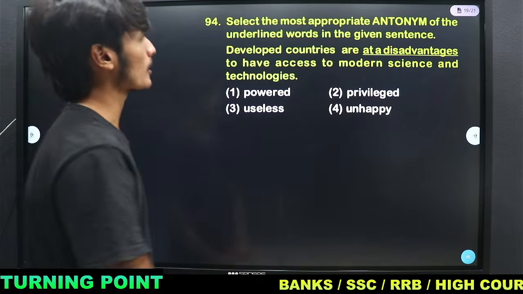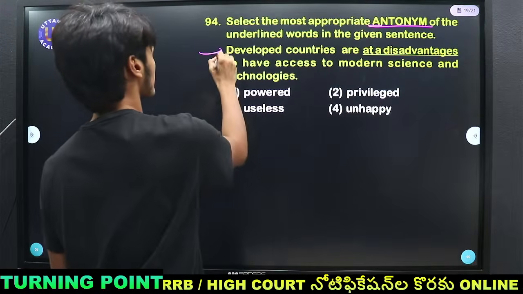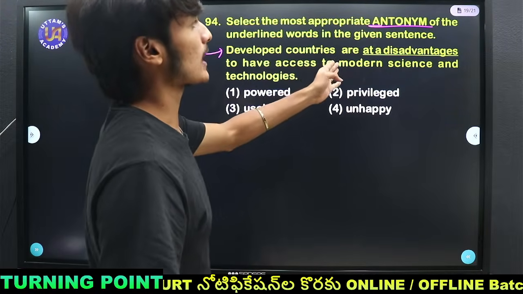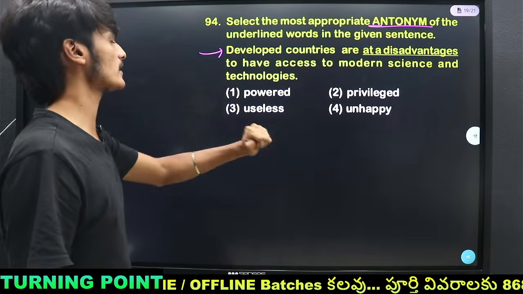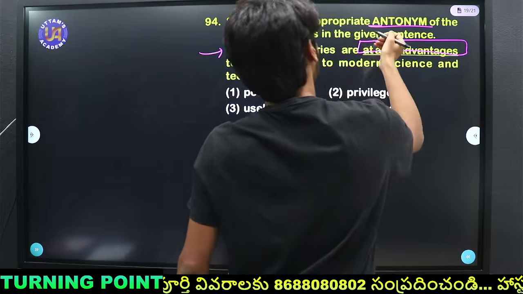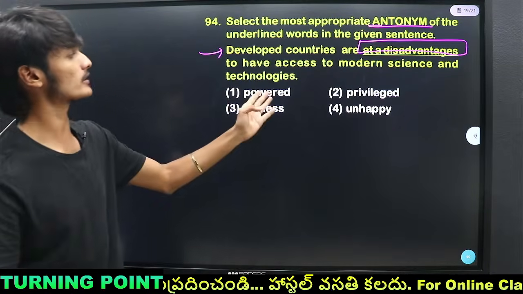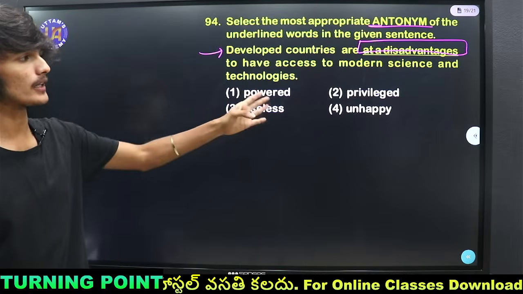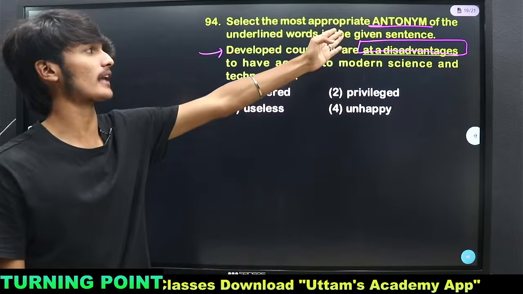Select the most appropriate antonym of the underlined word in the given sentence. The sentence is, developed countries are at a disadvantage to have access to modern science and technology. So what will be the opposite of the phrase at a disadvantage? Among these 4 options: powered, privileged, useless, unhappy. So again they are asking for the antonym.